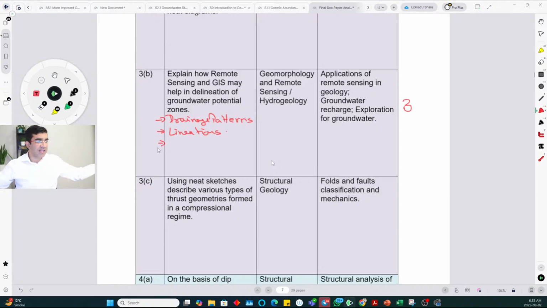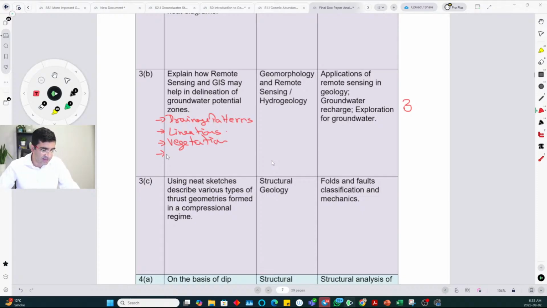In certain areas, it may be arid landscape, with thorny bushes and trees, plants typical of arid regions, and then you may get dense trees in certain areas. So vegetation can be important, which you can observe from remote sensing and can help you delineate zones of groundwater.